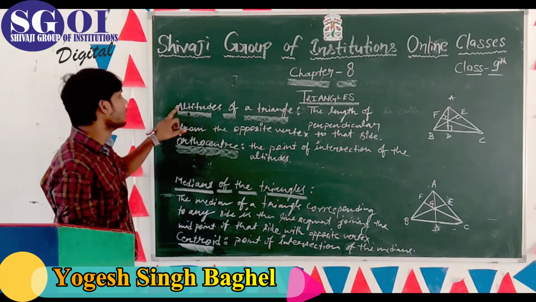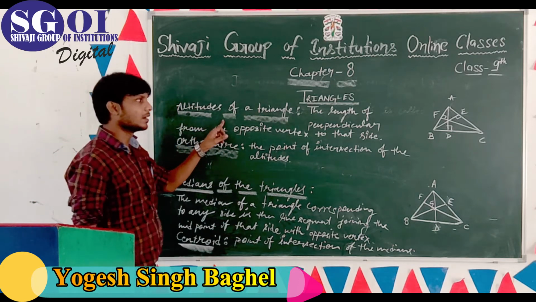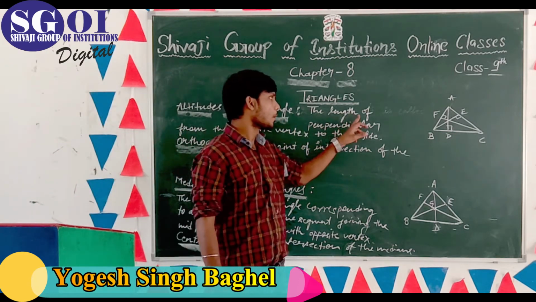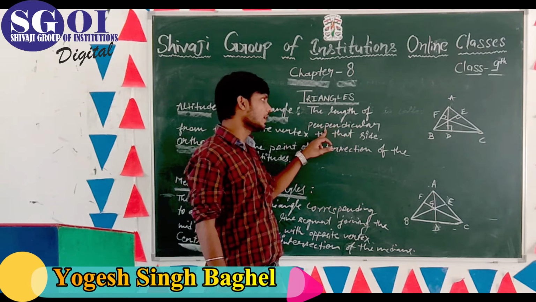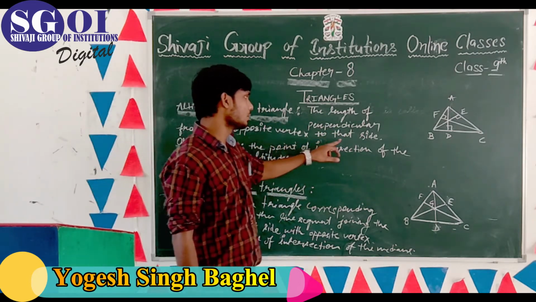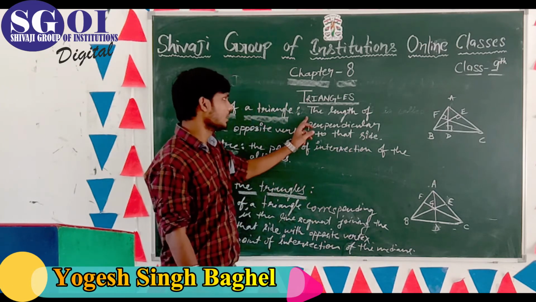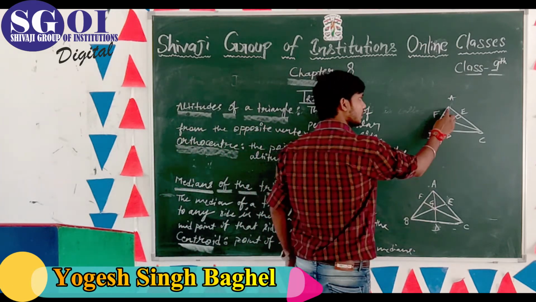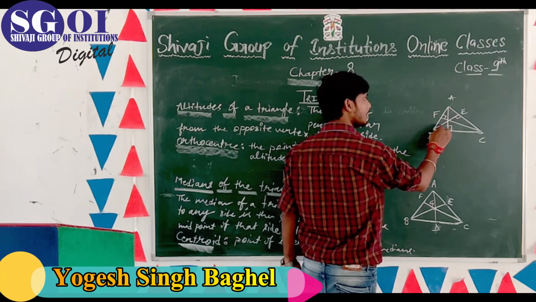Next point, altitudes of a triangle: the length of the perpendicular from the opposite vertex to that side. This is a triangle ABC.